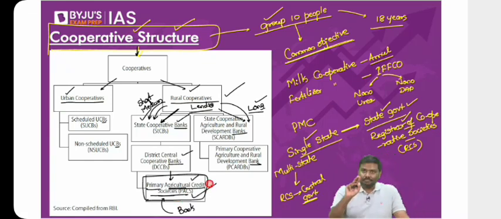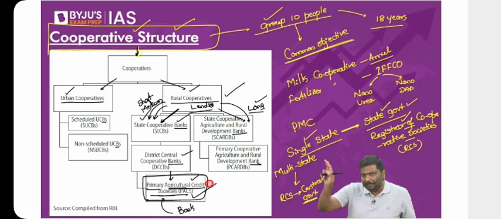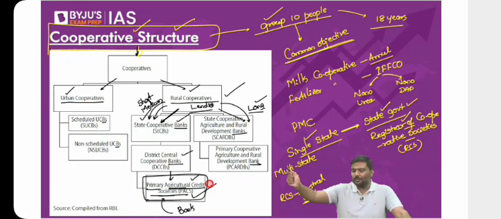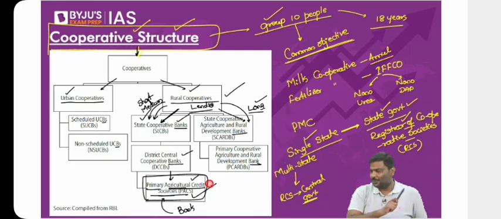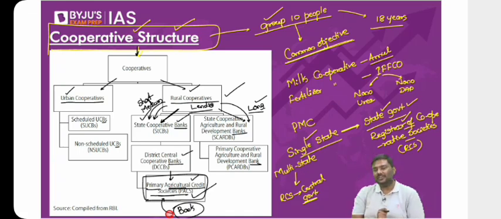And point number two, please remember this. Imagine you have kept a deposit with a PACS. Will it be covered under DICGC? Let me know. You have kept, let's say, 100 rupees with the PACS. Will it be provided with insurance by DICGC? Answer is no. Answer is simply no. The DICGC will not provide any kind of insurance for this. Why? It is not a bank. It's as simple as that. If it is not a bank, why will DICGC provide insurance for this? So please be very careful.